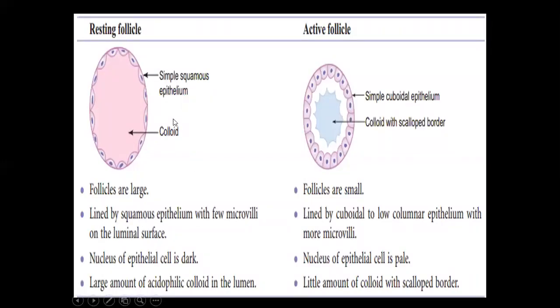Thyroid follicle may be in two stages. One is resting follicle, another one is active follicle. The resting follicles are large, lined by squamous epithelium with few microvilli on the luminal surface. Nucleus of epithelial cell is dark. Large amount of acidophilic colloid in the lumen. If it is active follicle, then follicles are small, lined by cuboidal or low columnar epithelium. Nucleus of epithelial cells are pale, little amount of colloid with scalloped border.